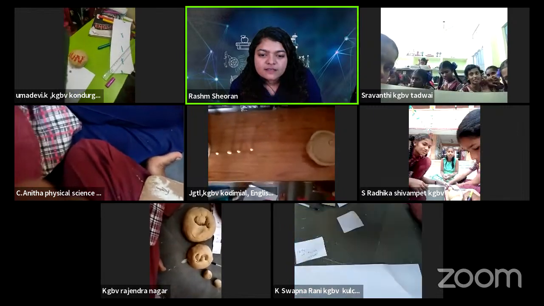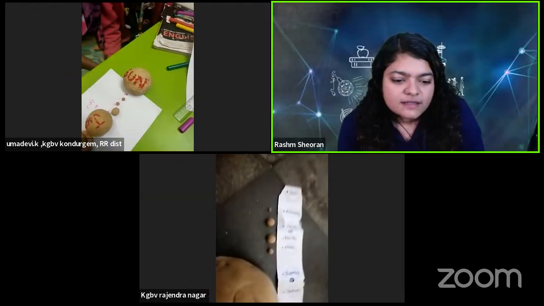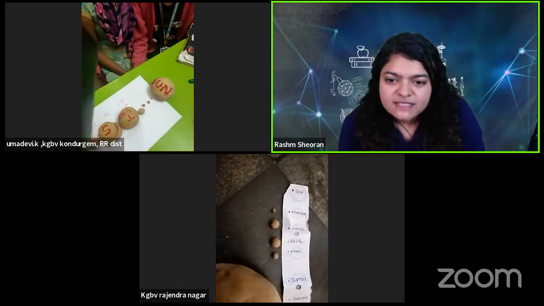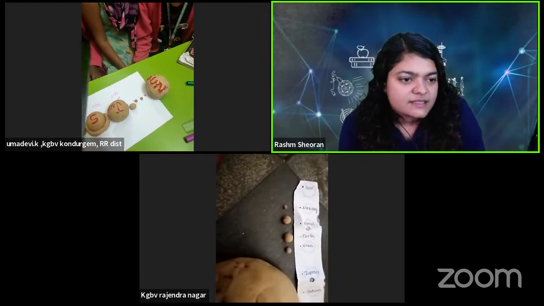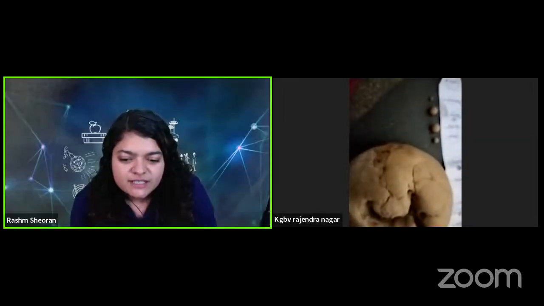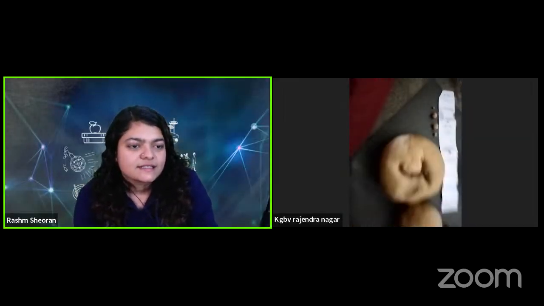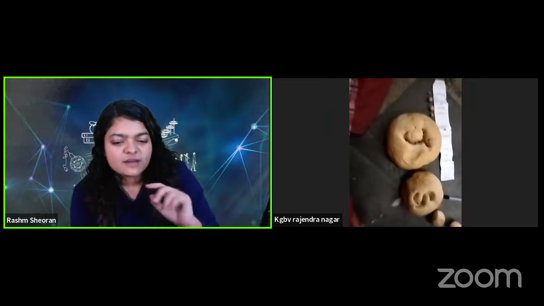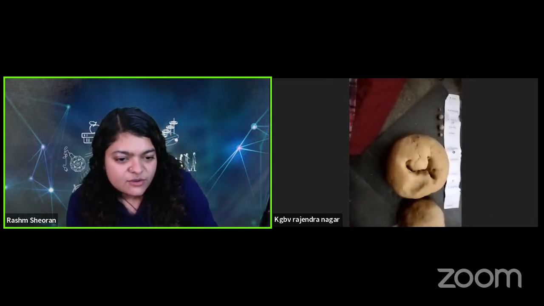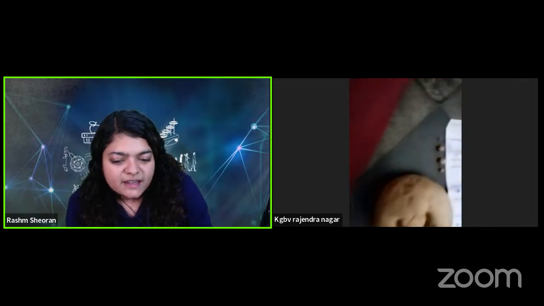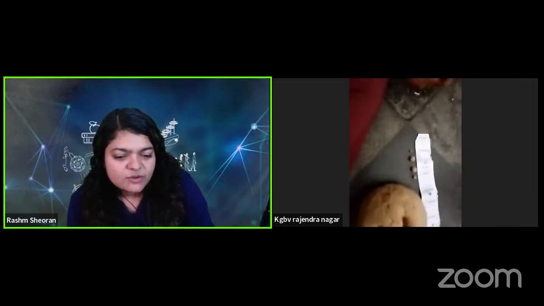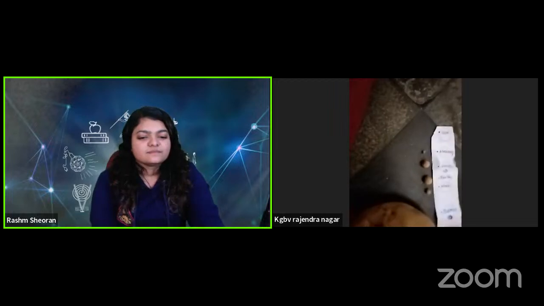Let us see over here. KGBV Rajendra Nagar we can see, right? So let us check theirs. KGBV Rajendra Nagar, if you can show your solar system to us, let us see. The students have to also unmute and then they have to say. So you can unmute yourself and you can also then talk about all the planets that you have made.